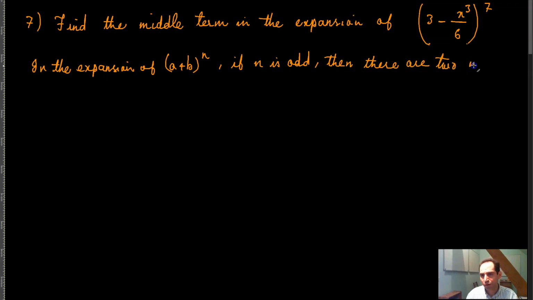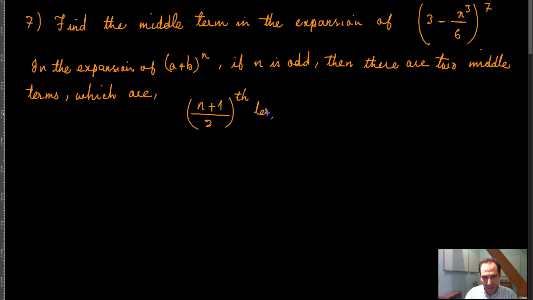We have already talked about this before. There are two middle terms which are the (n plus 1) divided by 2th term, and the next term after this, which would be the (n plus 1) divided by 2 plus 1th term,